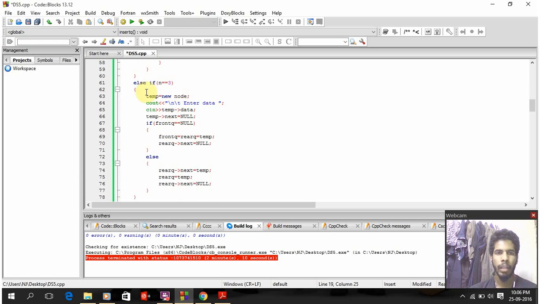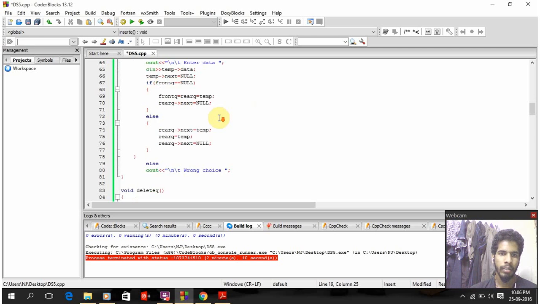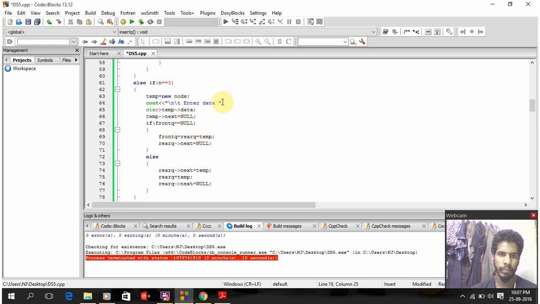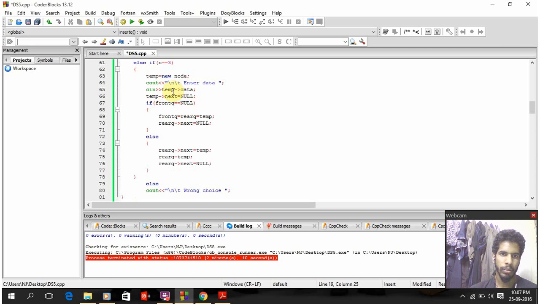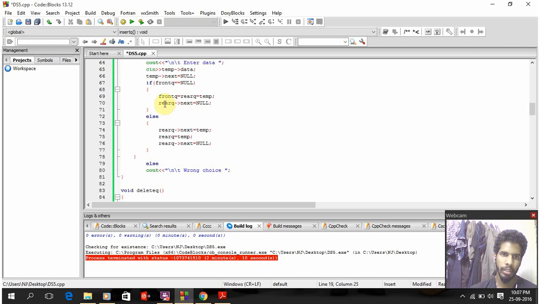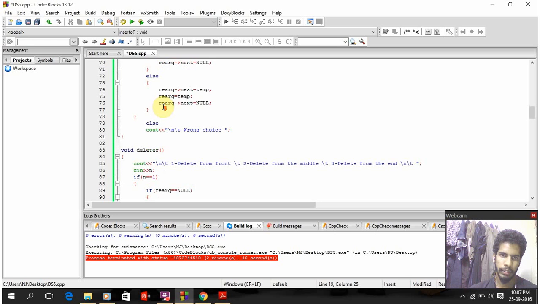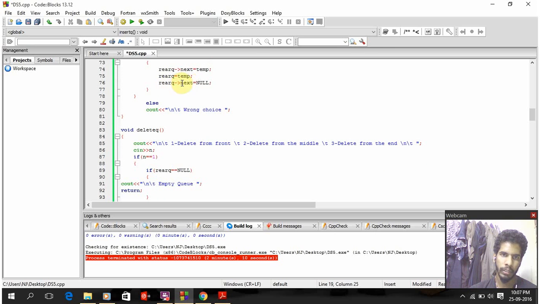Then the third one is insertion at the end. It's the same as insertion at the middle, only with a simple difference. So here the input is taken as temp arrow data, and temp arrow next equal to null. If front queue equal to null, front queue equal to rear queue equal to temp, rear queue arrow next equal to null, and else rear queue arrow next equal to temp, rear queue equal to temp, and rear queue arrow next equal to null.